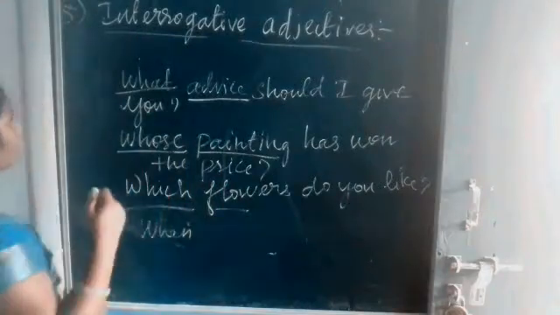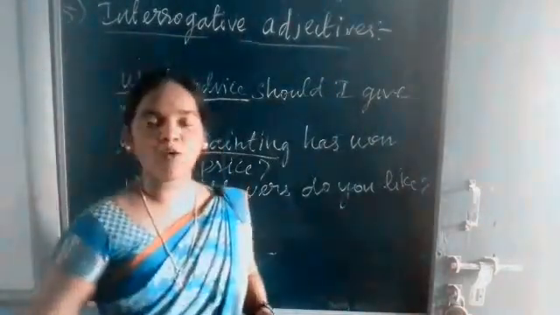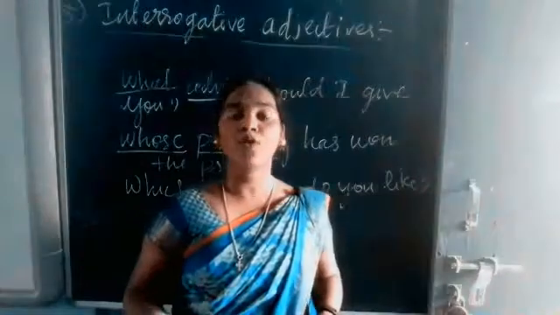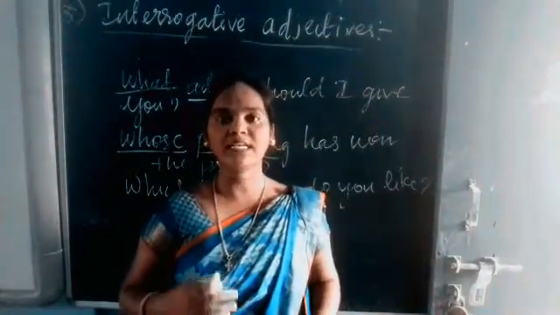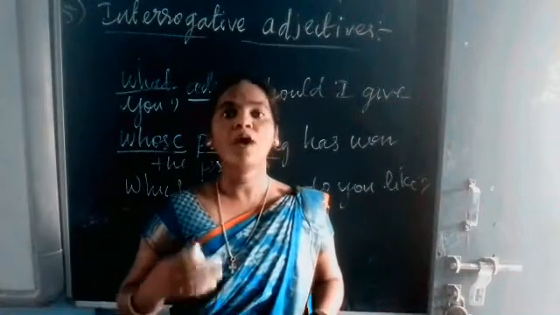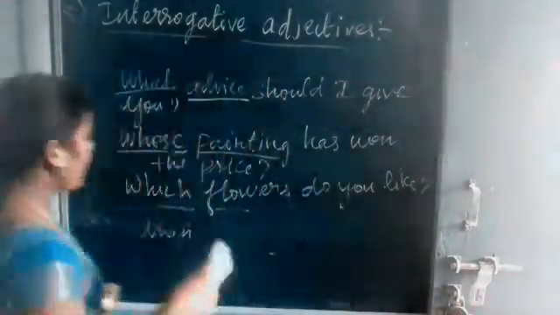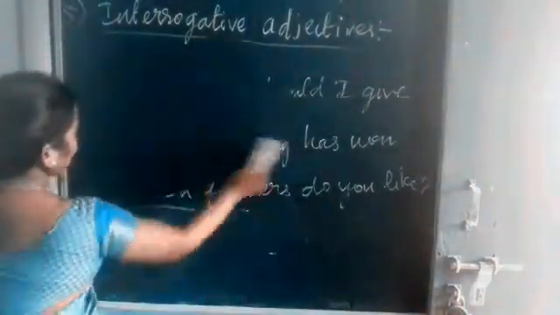So what is an interrogative adjective? An adjective which, when used with a noun, asks a question is called an interrogative adjective. Okay, next we are going to see possessive adjectives.